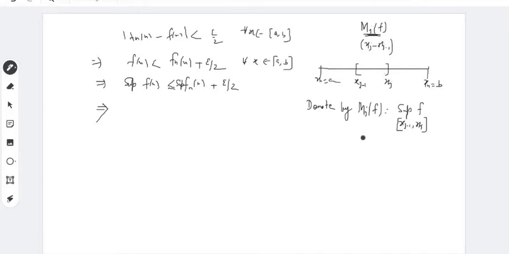And similarly, this MjFn is the supremum of fn on this interval xj minus 1, xj. Right?